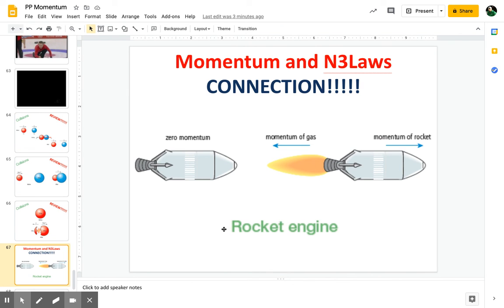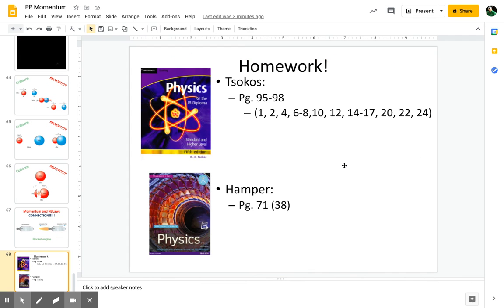All right, making a connection really quick. We kind of talked about this already with Newton's three laws, but the idea is if we have a rocket in outer space, how does it move if there's nothing for it to push off of? Well, there's an explosion back here, and we have the momentum of the gas. But remember, the momentum of the gas this way is the same as the momentum of the gas to the right. And when that happens, this cone directs that force towards the rocket and allows the rocket to move.